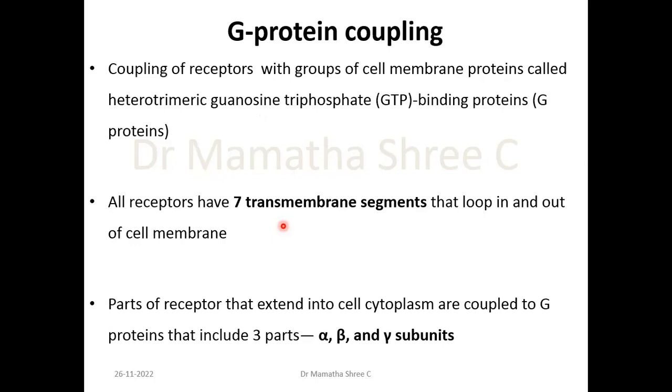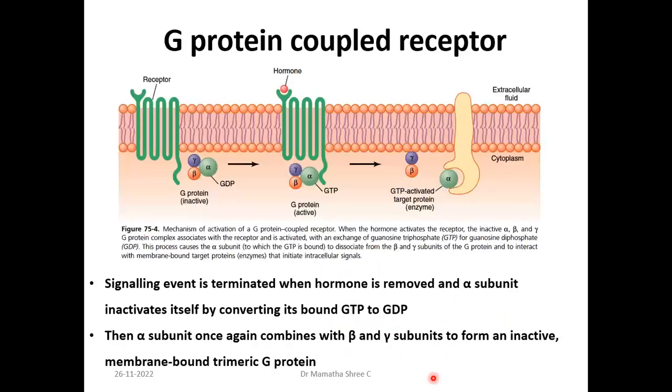So, the coupling of receptors with groups of cell membrane proteins, which are called GTP-binding proteins or G proteins, that is, guanosine triphosphate binding proteins. So, what are these like? G protein coupled receptors have 7 transmembrane segments that loop in and out of the cell membrane. This part of the receptor extends into the cell cytoplasm and is coupled to three parts, that is alpha, beta and gamma subunits. I think in this diagram it becomes more clear to you all.